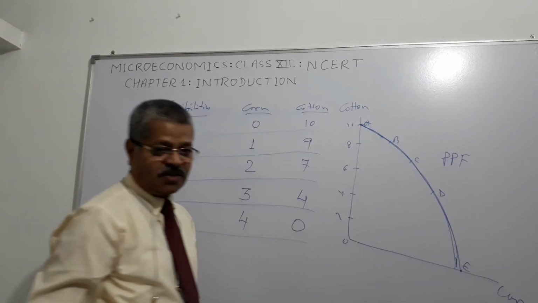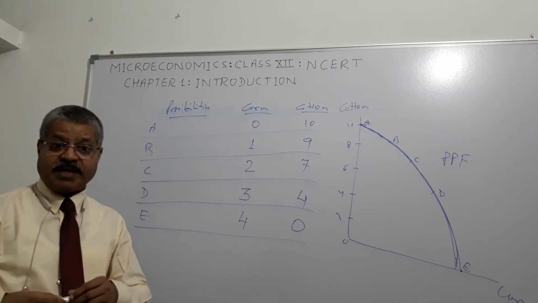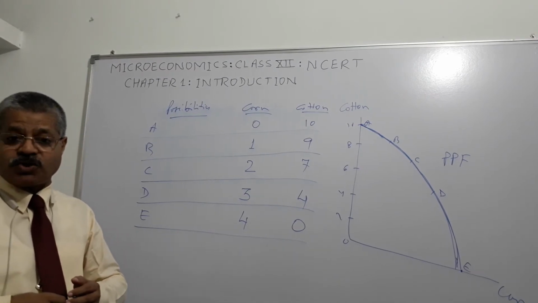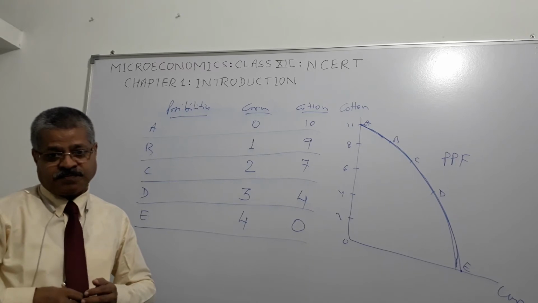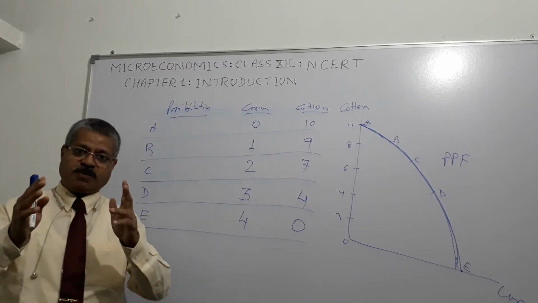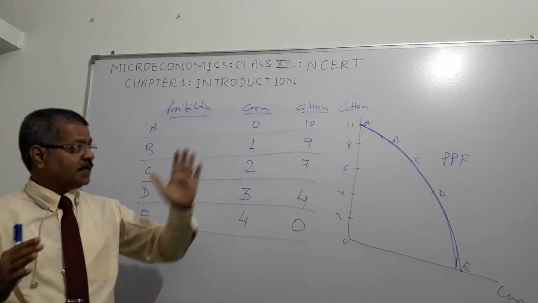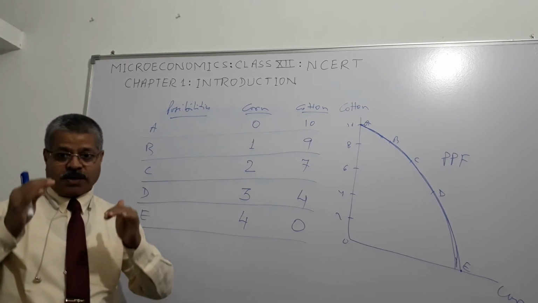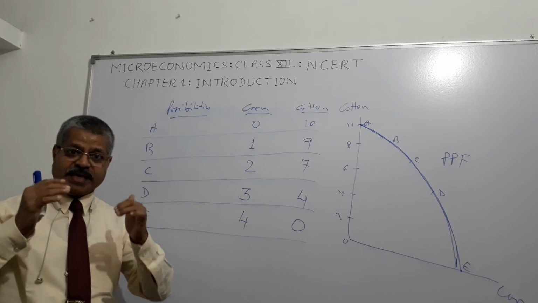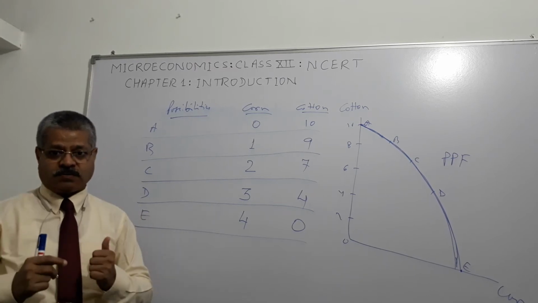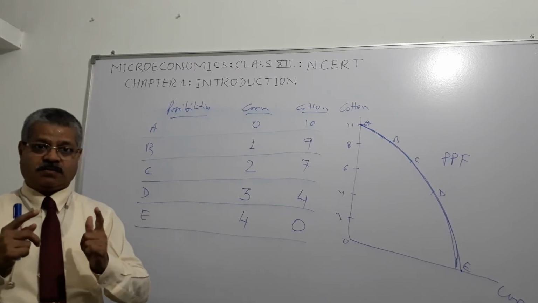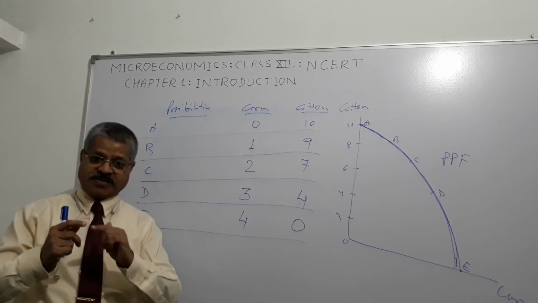These are the combinations of goods and services that we can produce with the limited resources of the society, right? The production possibility frontier gives the maximum of corn that can be produced in the economy for any given amount of cotton and vice versa.